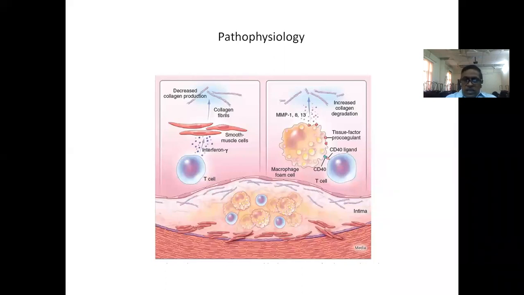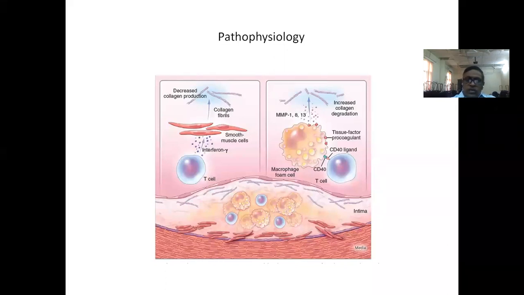With the activation of the T cells and macrophages and downregulation of the synthesis of collagen, the fibrous cap may become weak and may rupture, triggering a thrombosis. When the fibrous cap breaks, the lipid core of the plaque is highly thrombogenic material, in addition to having tissue factor procoagulant in the cells, whereas the blood also has coagulation factors. So this will form a favorable milieu and start a thrombosis. This is the basic pathophysiology of all coronary heart disease.